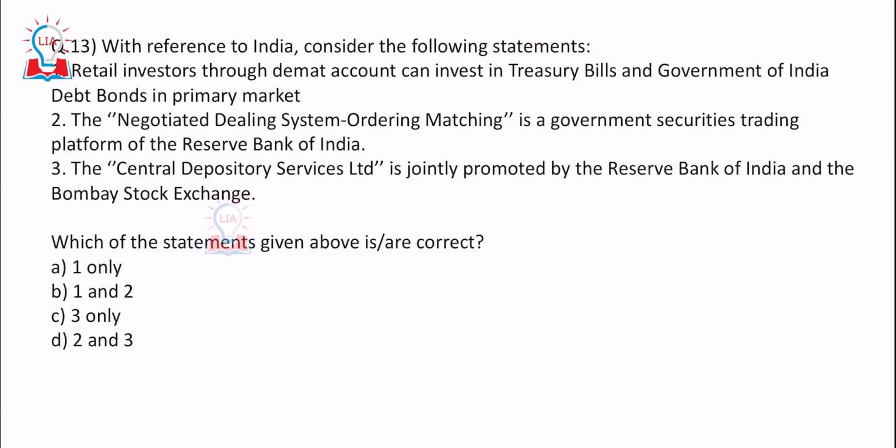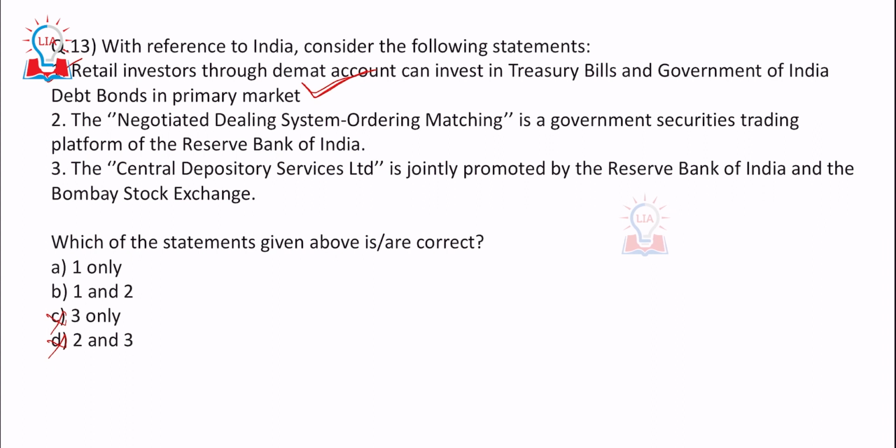Next, the last question: with reference to India, consider the following statements. Retail investors were allowed into the primary market. Again, this was in the news, so a very direct question. Retail investors through a demat account can invest in T-bills and Government of India debt bonds in the primary market. 1 is absolutely right, so you can eliminate C and D. You only have A and B to deal with.